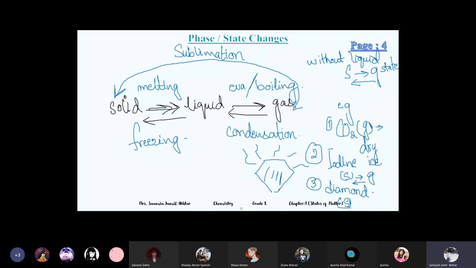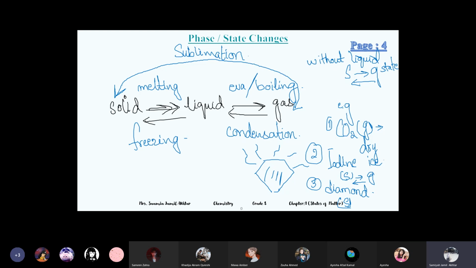Now, one important thing in sublimation: the definition of sublimation is direct change from solid to gas and gas to solid without a liquid stage. But actually, there is a liquid stage in sublimation, but it is for such a very small span of time that you can ignore it.